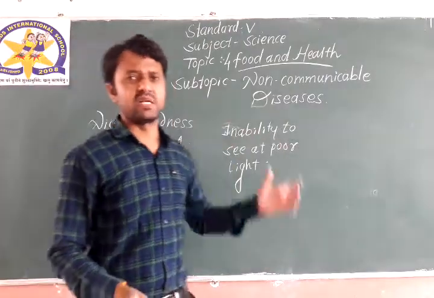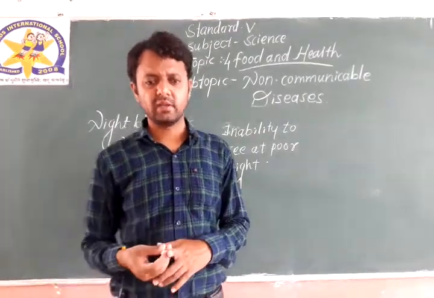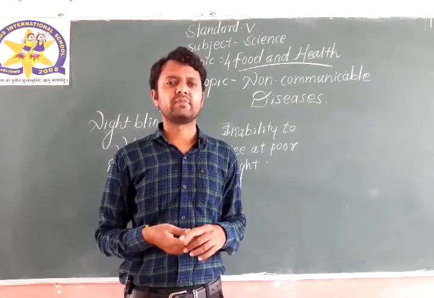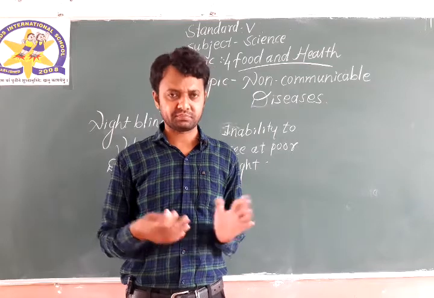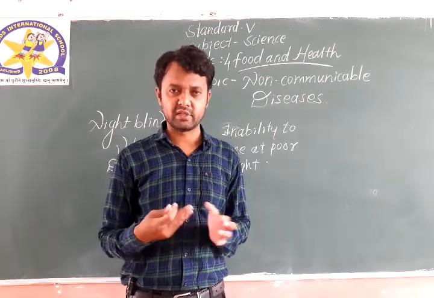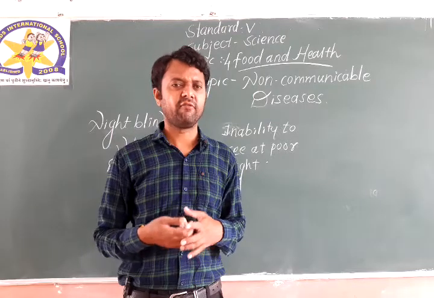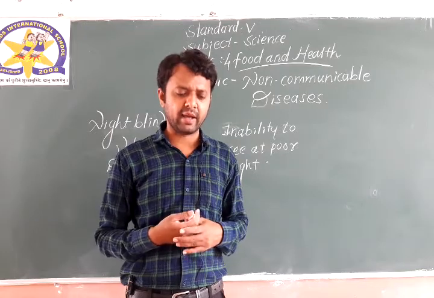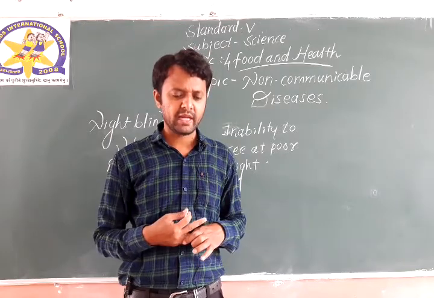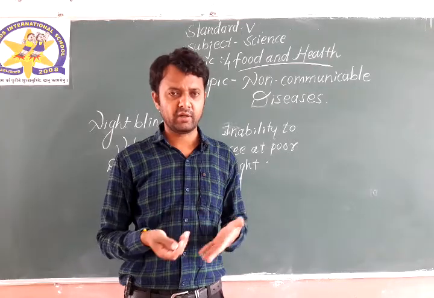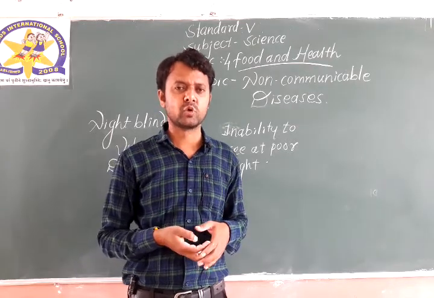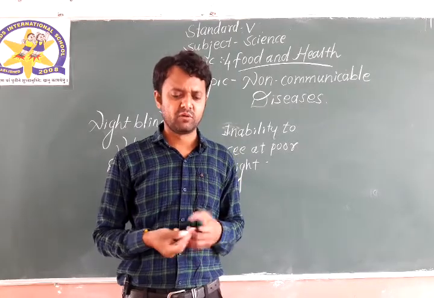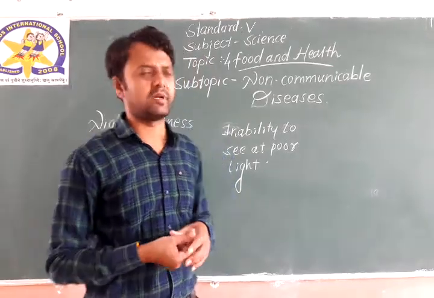Night blindness. The symptom of the disease is inability to see in poor light or at night, you can say. Then what are the food items we should include in our diet to get vitamin A, because this is the vitamin A deficiency disease. So we must take food items like carrot, sweet potato, animal liver. For those who eat non-veg, animal liver is also a good source of vitamin A. Red capsicum and lettuce. If you take carrot and sweet potato, then also it's okay.